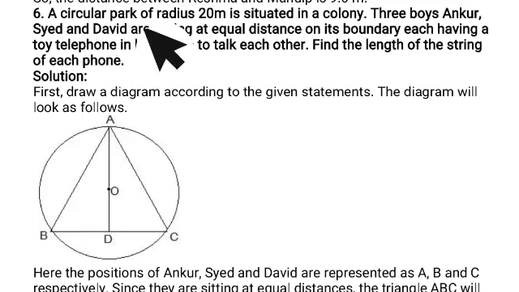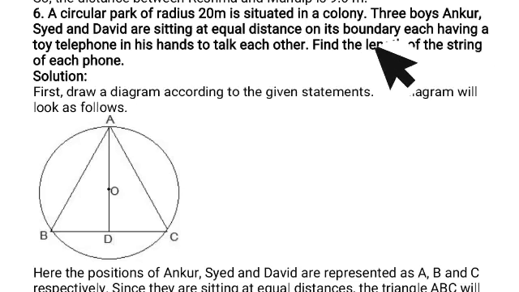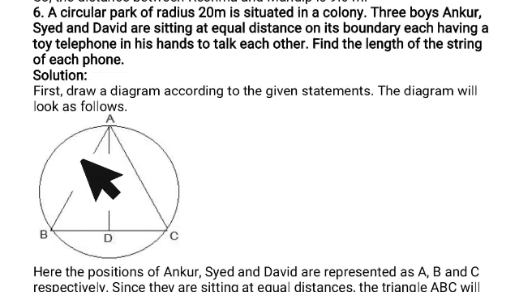A circular park of radius 20 meter is situated in the colony. Three boys, Ankur, Syed and David, are sitting at equal distance on its boundary, each having a toy telephone in his hands to talk to each other. Find the length of the string of each one.